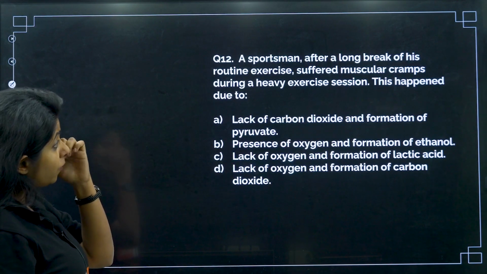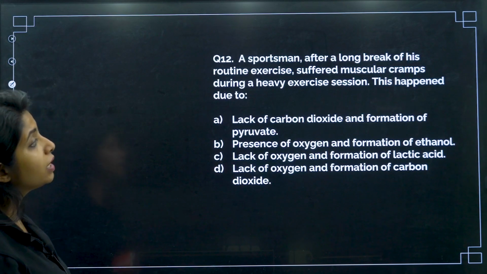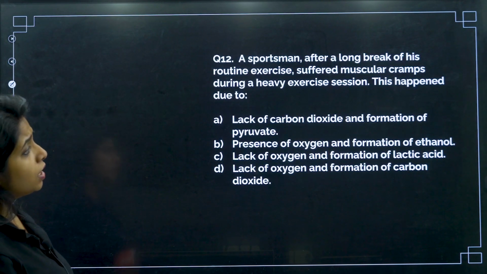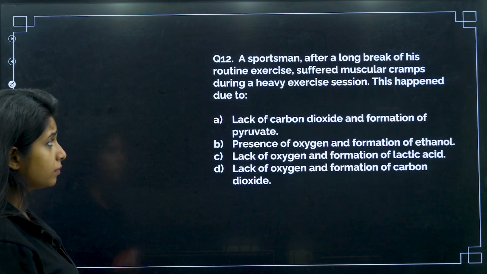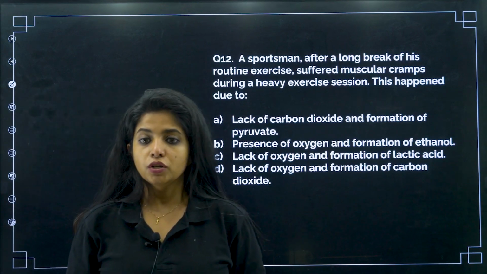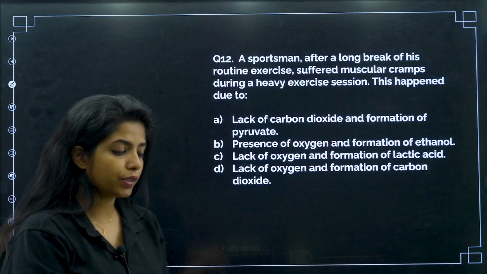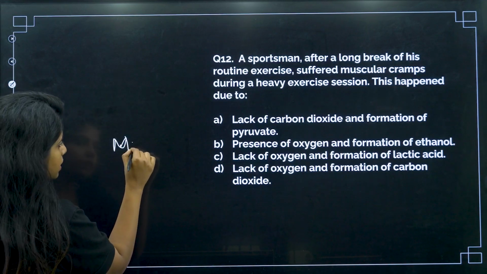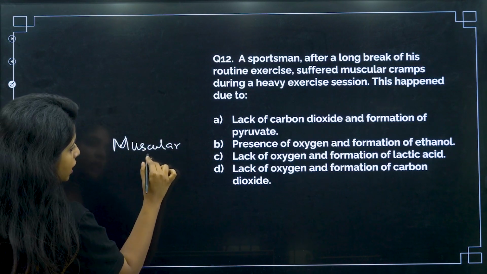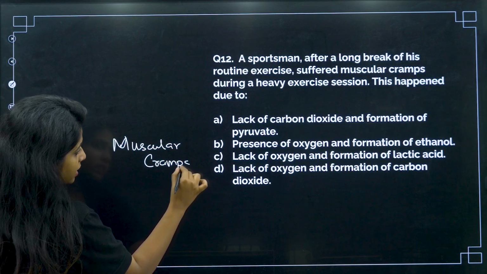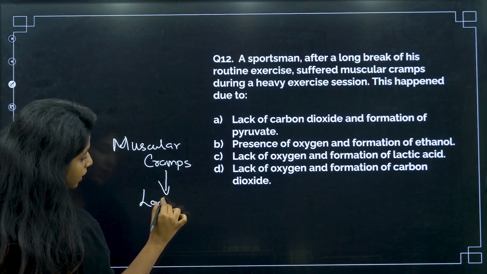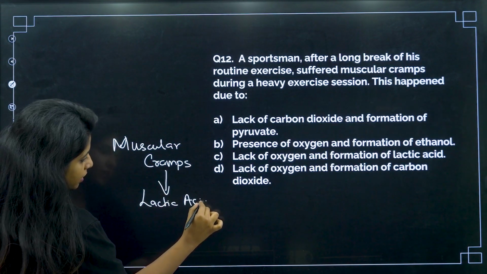A sportsman after a long break of his routine exercise suffered muscular cramps during a heavy exercise session. This happened due to... so basically if someone is experiencing muscular cramps, my dear children, it's because there is something produced in their body, and that is lactic acid.